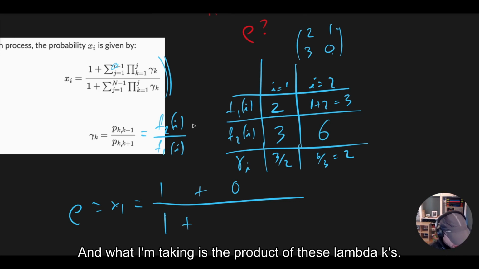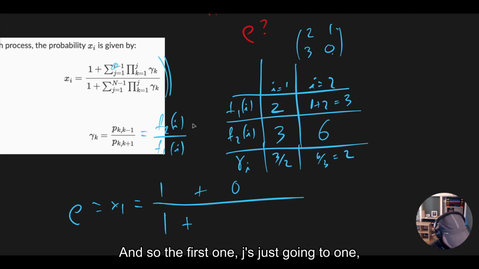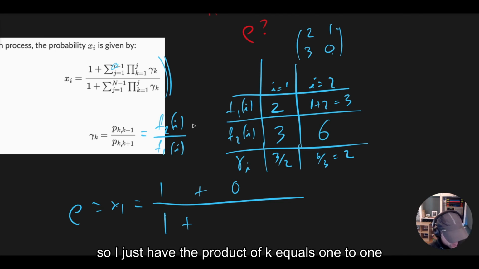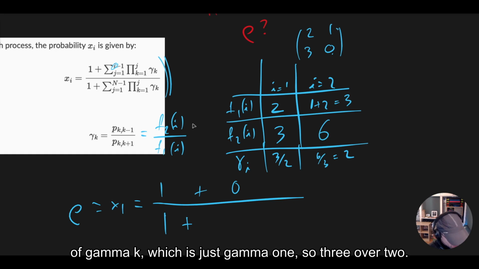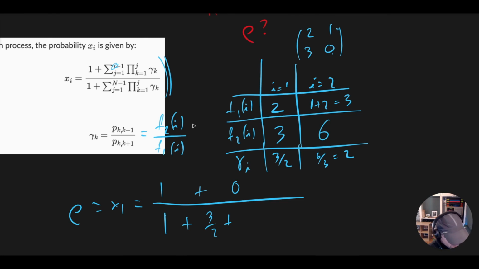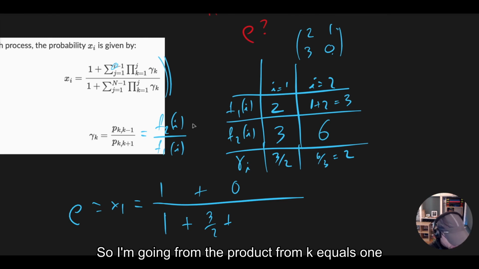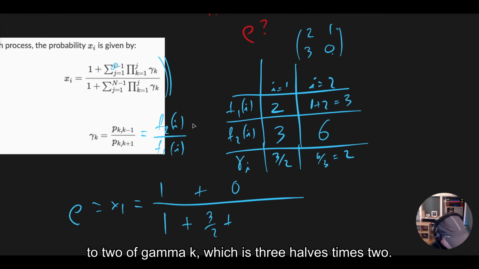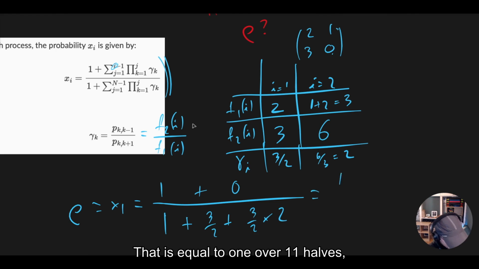What I'm taking is the product of these gamma k's. For the first one, j is just 1, so I have the product from k equals 1 to 1 of gamma k, which is just gamma 1, so 3 over 2. Then my second term is when j is equal to 2, so the product from k equals 1 to 2 of gamma k, which is 3 halves times 2. The result is 1 over 11 halves, which is equal to 2 over 11.